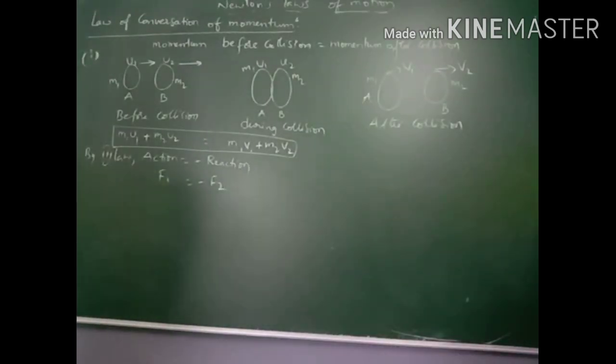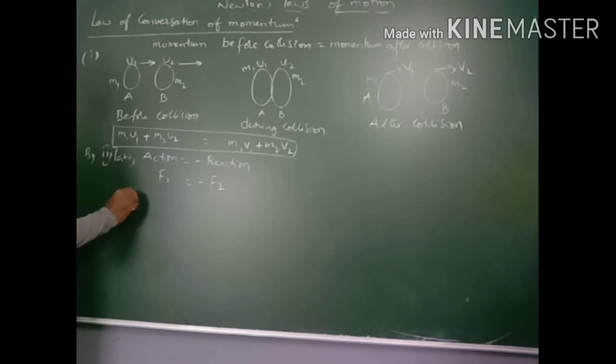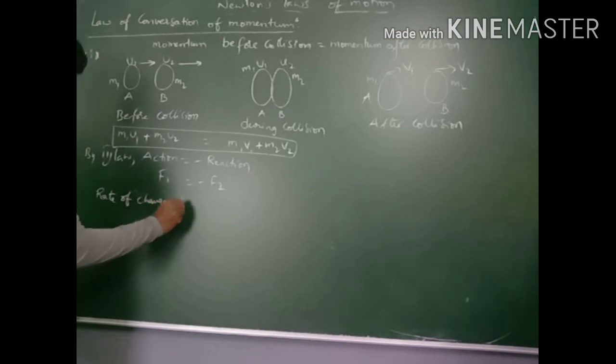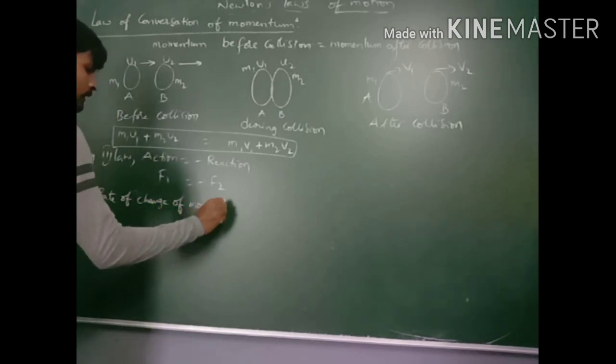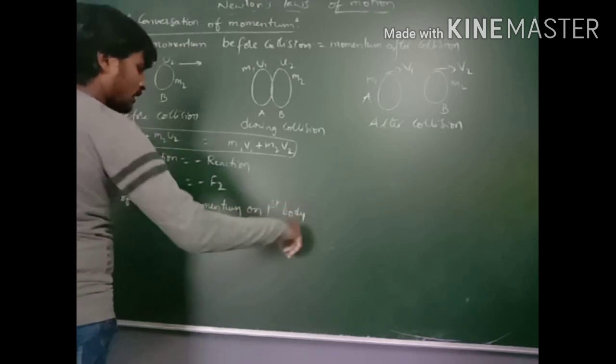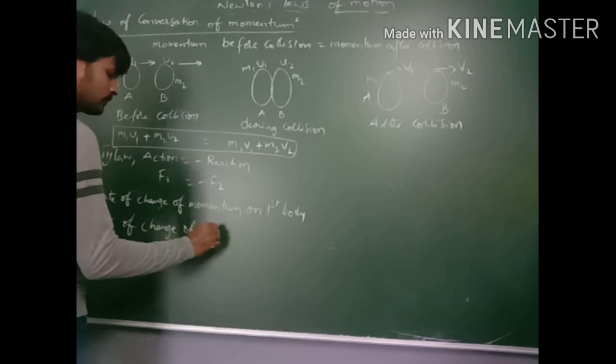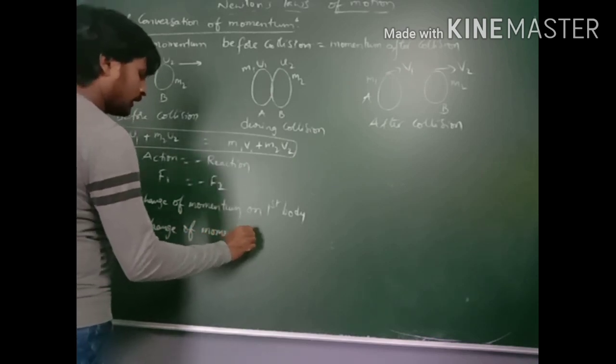That means the rate of change of momentum on the first body is equal to the negative of the rate of change of momentum on the second body.